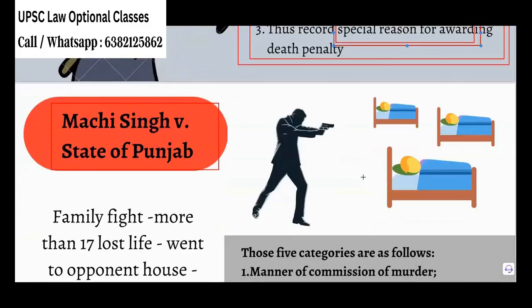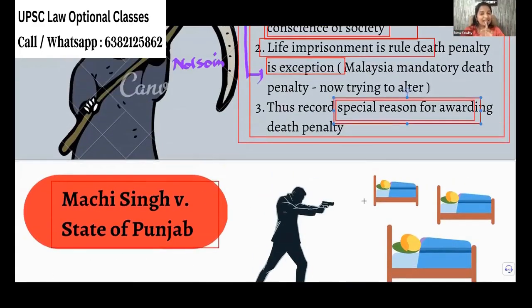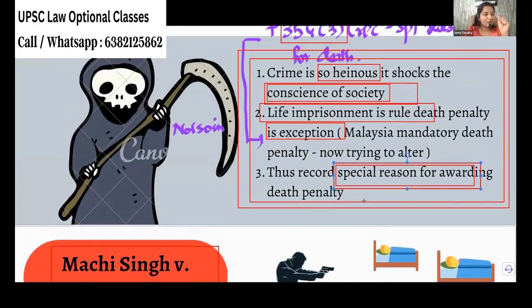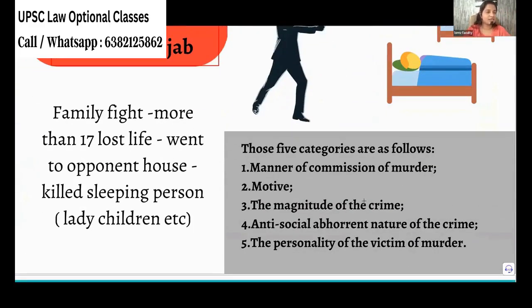Done. So coming to Machi Singh case, you see, regarding rarest of rare case, they have given only one line. It is so heinous, that is enough. So the question comes in Machi Singh versus State of Punjab: what is heinous? You have stated only one line. It should be heinous. How do you measure the heinous? You have to give some criteria, right?